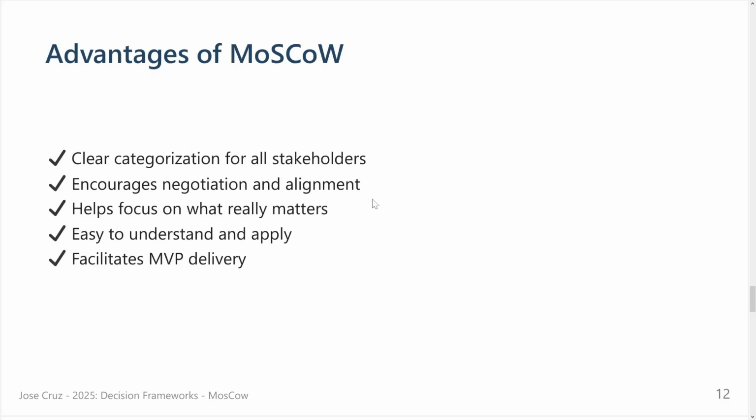Okay, so the advantages of MoSCoW: clear categorization for all stakeholders. They understand this as a kind of buckets, and some of them are more important than the others. It encourages negotiation and alignment. If you think, okay, this is a must or it is a should, there is some discussion about it. People discuss, okay, we want to make sure that this feature is there, so it's a must-have. But other people say, you don't have money, so I think it should be, but not must. Maybe we should start with this one. So there is a kind of English discussion using our prioritization system.